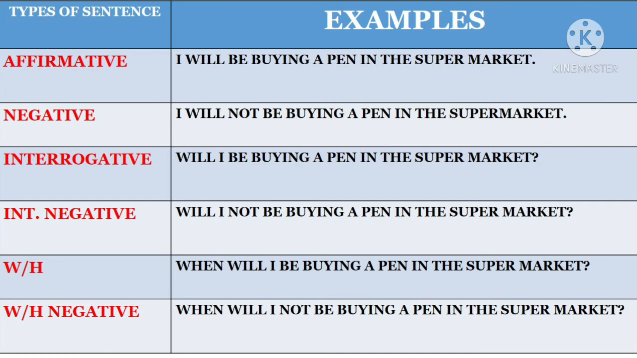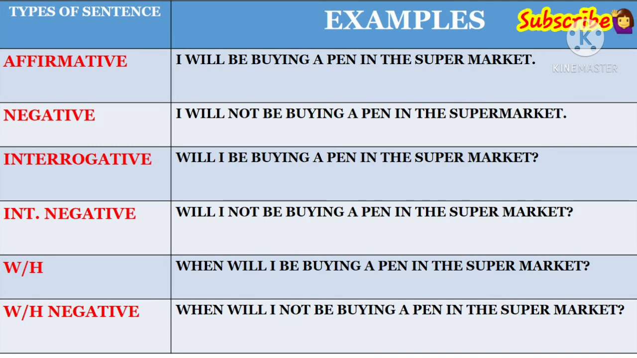Number 1 is the affirmative sentence. I will be buying a pen in the supermarket. Negative sentence: I will not be buying a pen in the supermarket. Number 3, interrogative: Will I be buying a pen in the supermarket? Number 4, interrogative negative sentence: Will I not be buying a pen in the supermarket? WH: When will I be buying a pen in the supermarket? And the last, WH negative: When will I not be buying a pen in the supermarket?